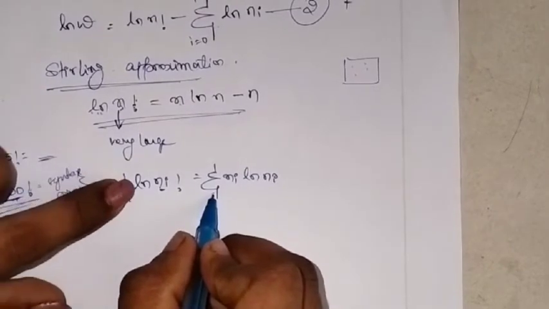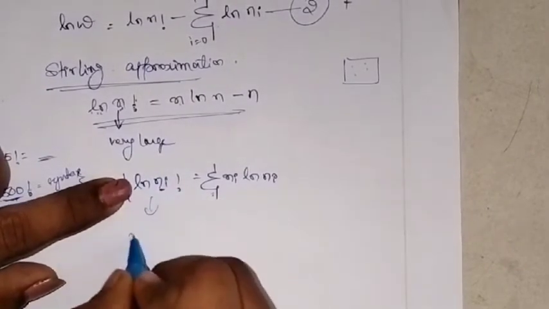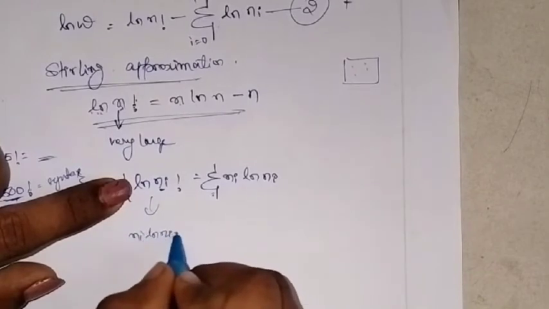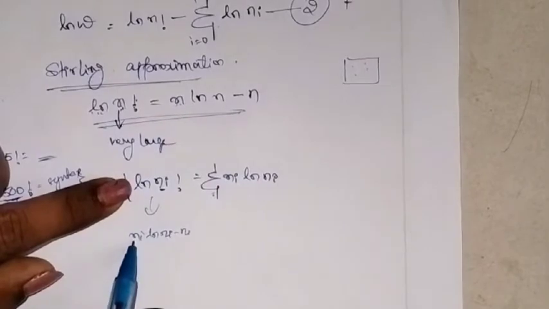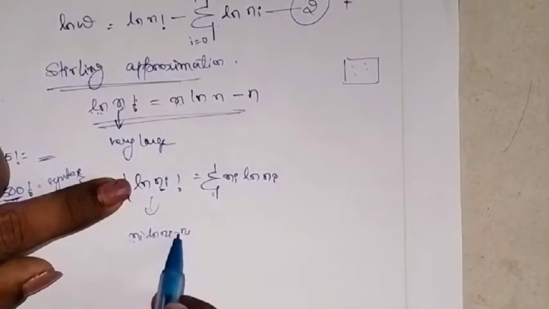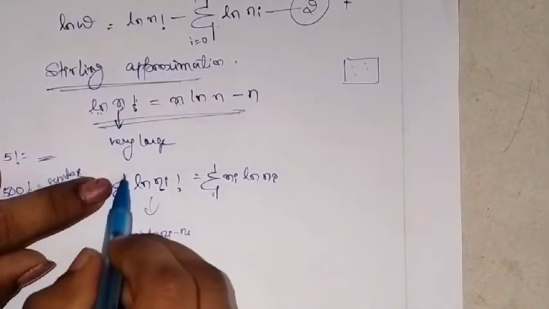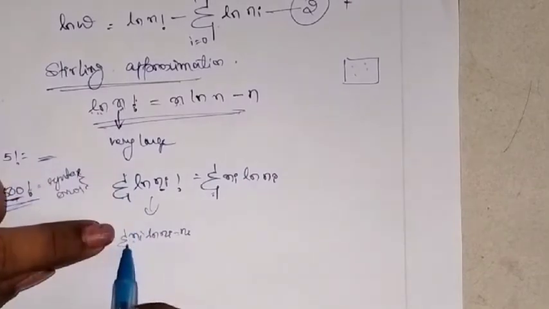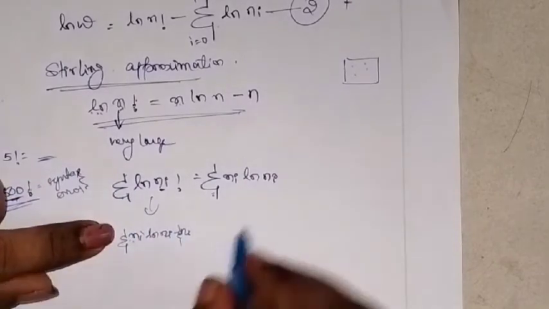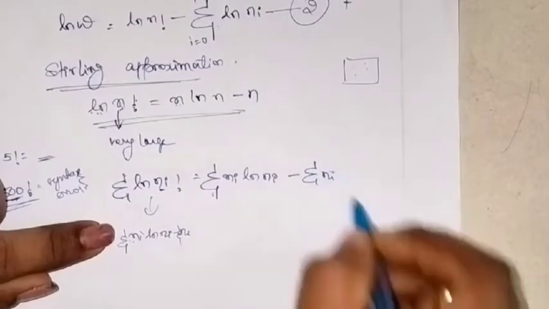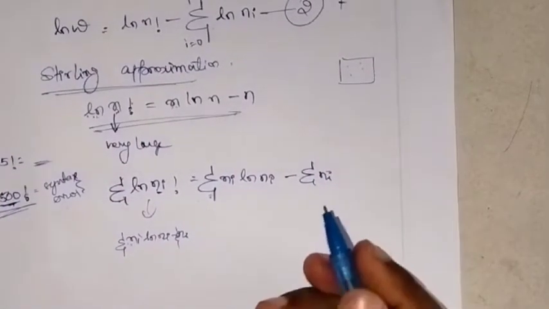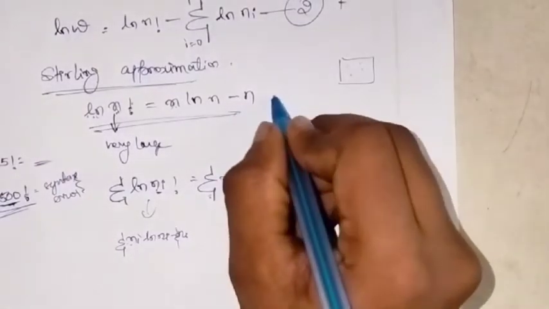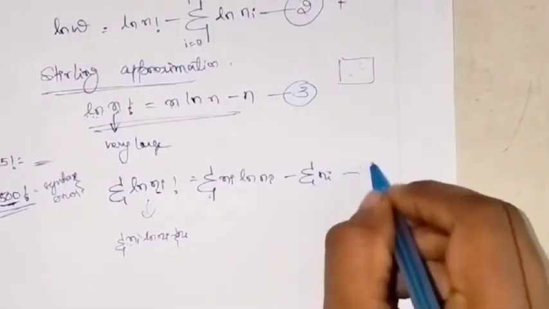Okay, if it is not there, then what will be the answer? ni ln ni minus ni, correct? So you are using this one. Here it is n, here it is ni. ni ln ni minus ni. But since the summation was there, I will be writing summation here as well as summation here. That's it. Minus summation ni. Okay, once again i is from 0 to i. Okay, that is understood. Now I name this equation as 3 and this equation as 4.